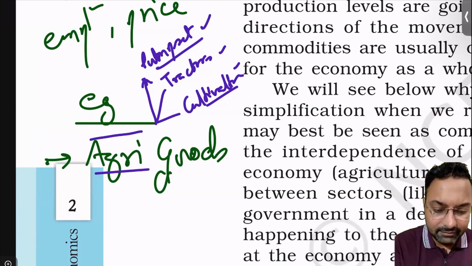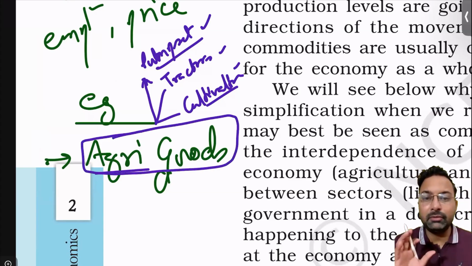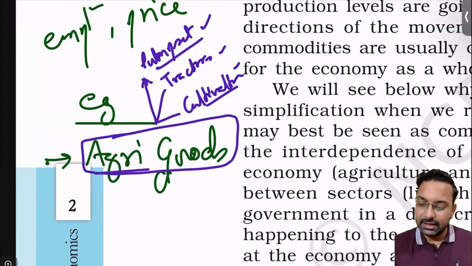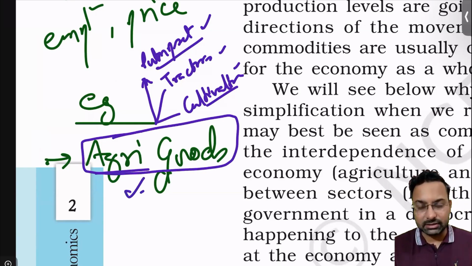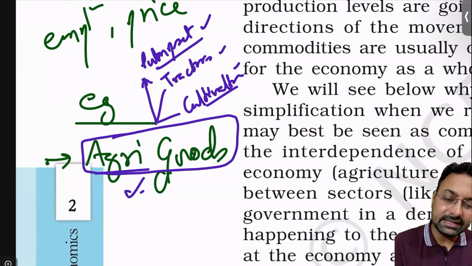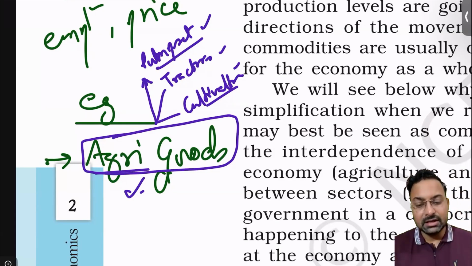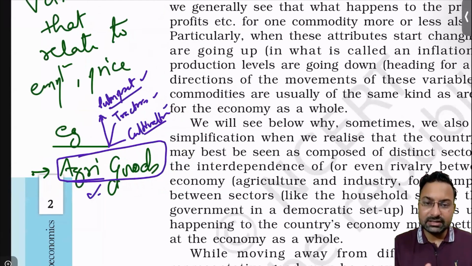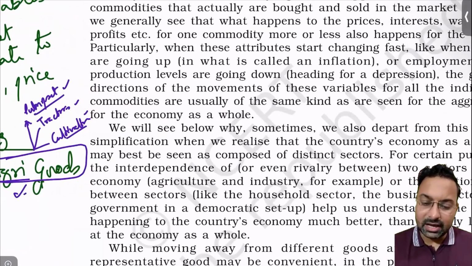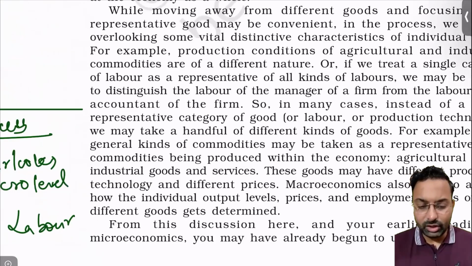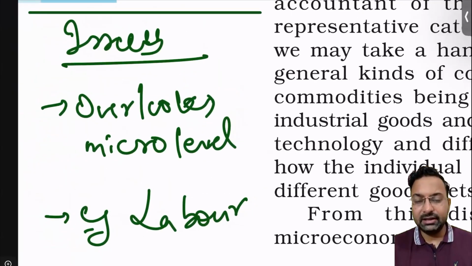But if I quantify everything into a single simplified variable, that is agriculture goods, where everything is included, and if I am able to count these agriculture goods, then my task is done. So agriculture goods is a very simple variable. Everything covered in the machinery of agriculture has come into agriculture goods, and this is how we try to simplify everything and are able to measure it. This is what I was talking about. But what has actually happened in this simplification?